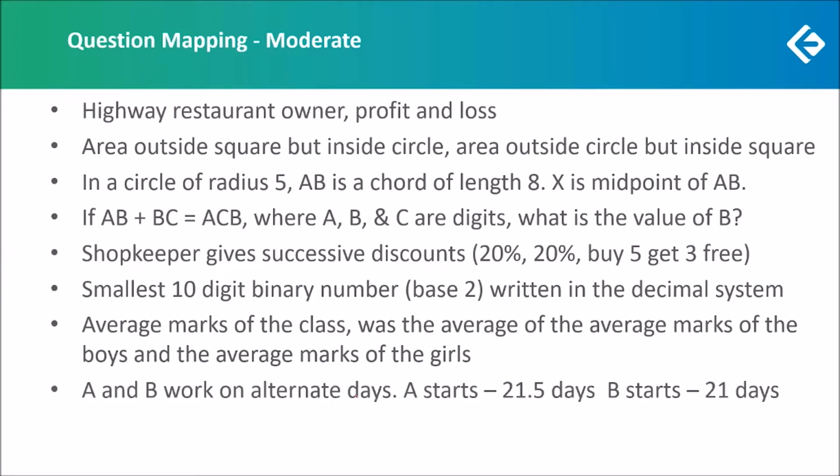Next, we had a question on time and work in which A and B worked on alternate days. When A started, work was done in 21.5 days. When B started, it was done in 21 days. Not a difficult question, but some degree of calculation, some degree of thinking was required. It was imperative to be careful.